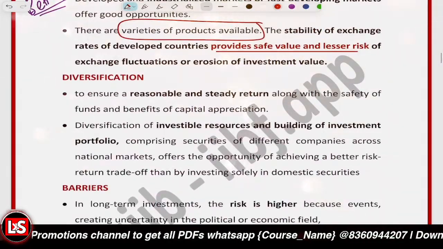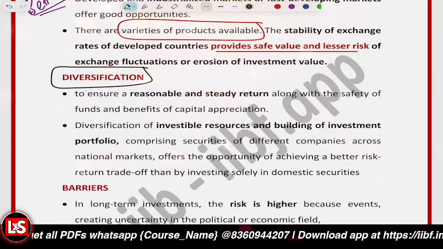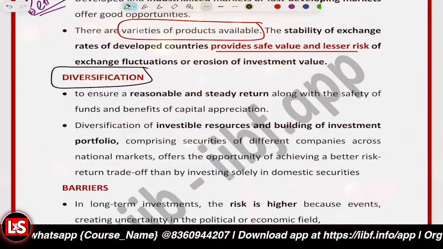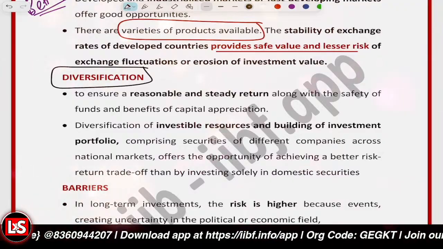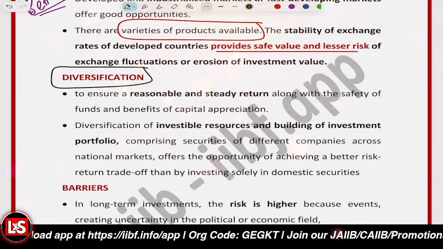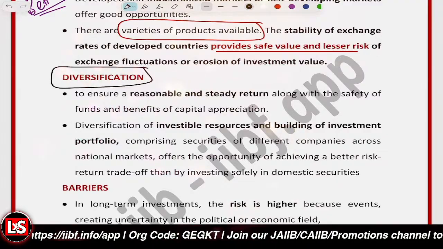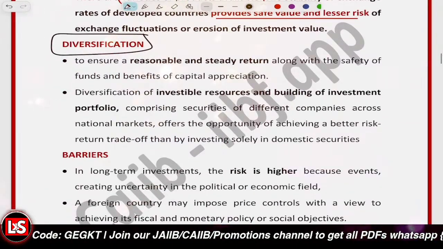Another topic is diversification. Now you know diversification. Why? Because you can invest across different countries. You're not limited to investing in one single country. You can be investing into multiple countries, into different industries, and into different asset classes. So that gives you a very good depth.